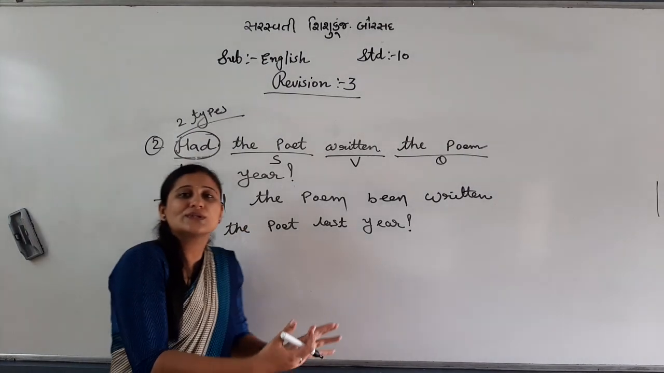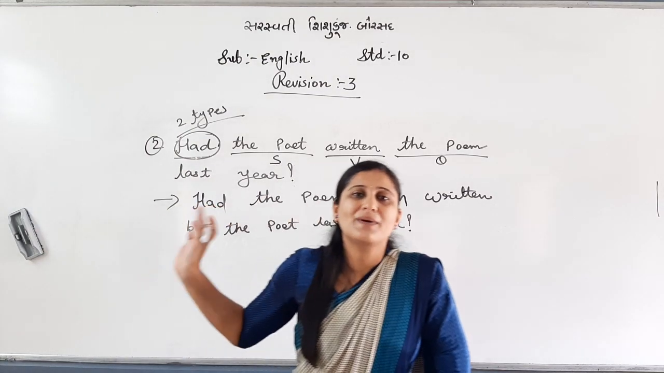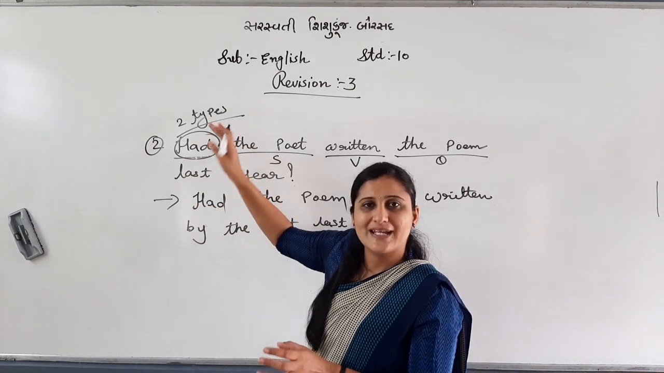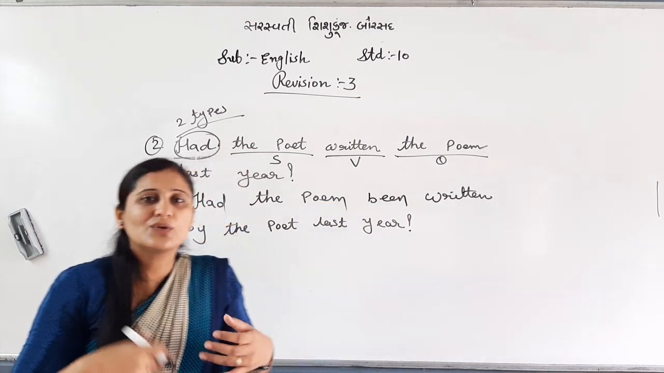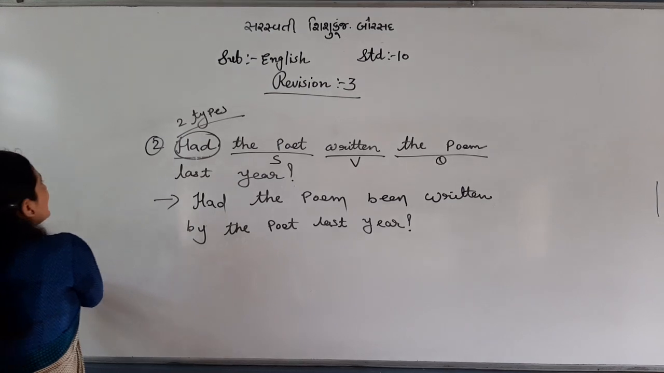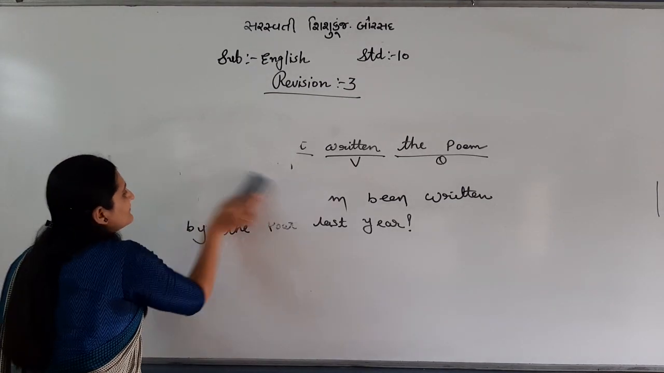So you go through the rules of active passive and the two examples I have given, one for simple and negative both and one for interrogative. Okay, let's go ahead towards the next topic of section C from do as directed.